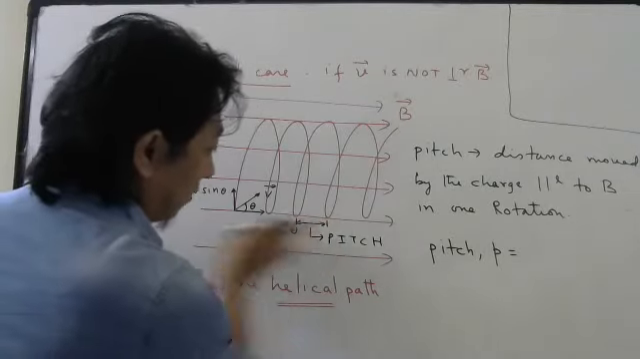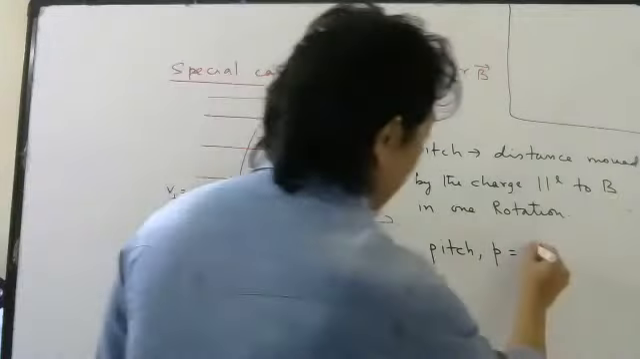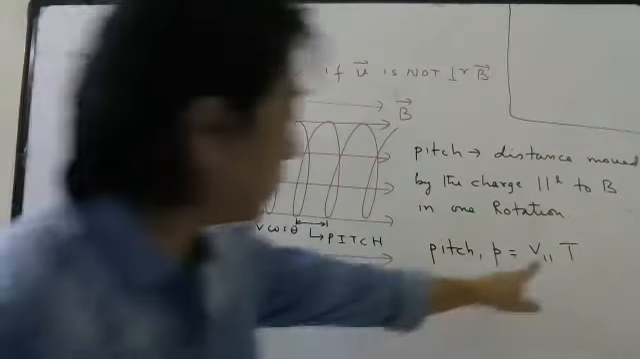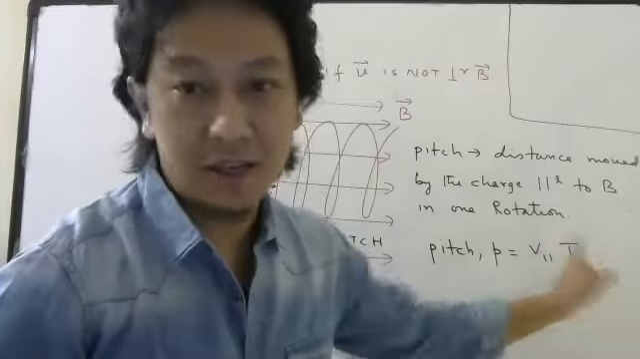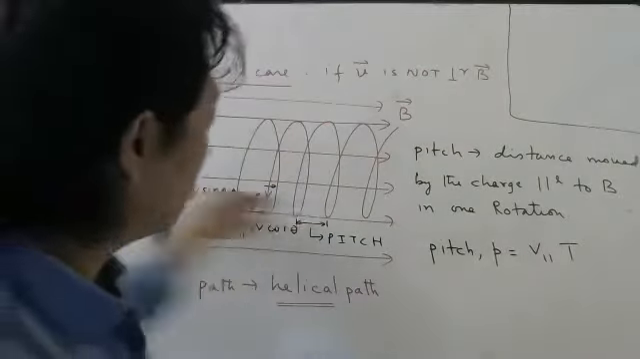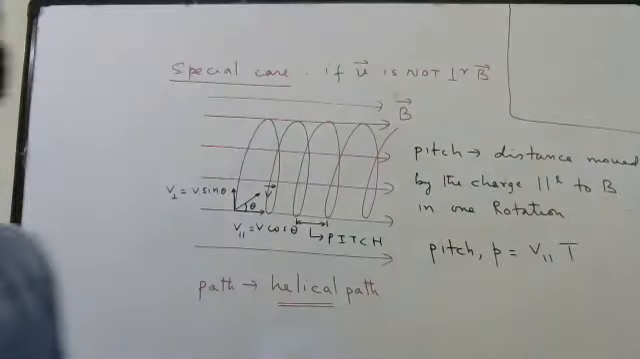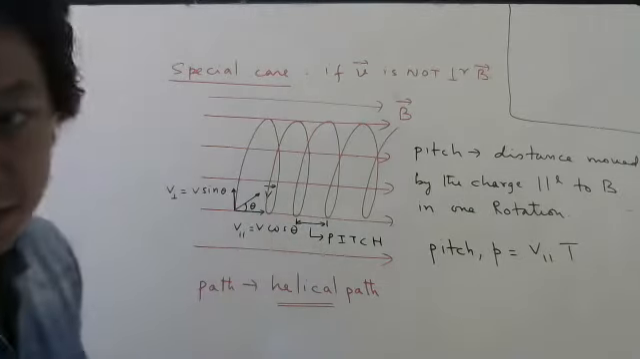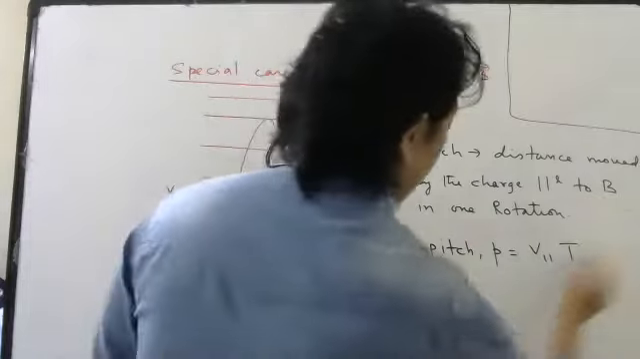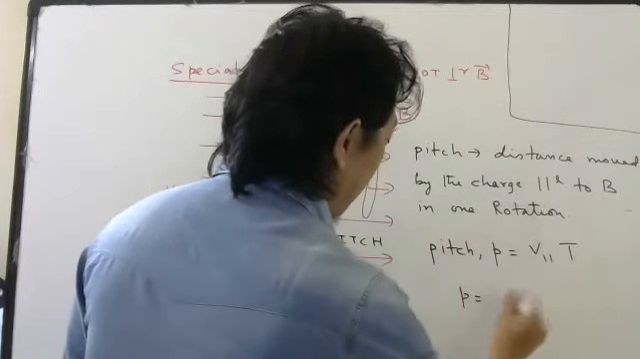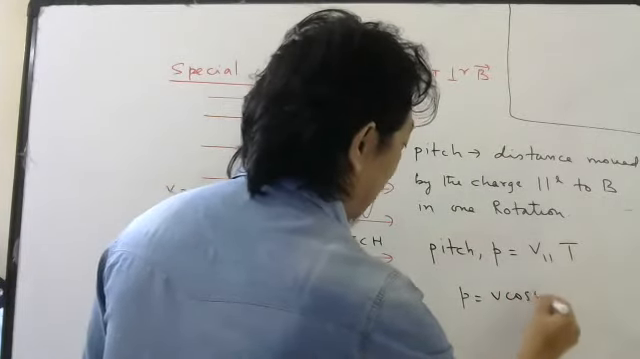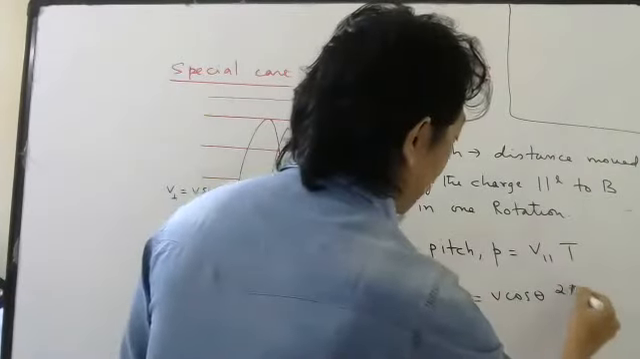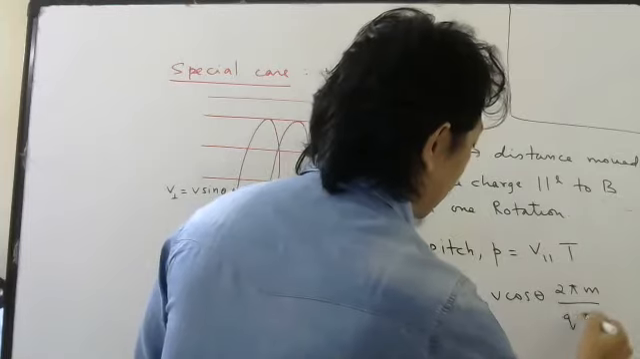So that will be velocity in this direction into time period. Right? Distance is speed into time. No acceleration in this direction, so don't write half at square. Whatever acceleration is towards the center, centripetal acceleration, that you don't write. So that will be equal to, what was V parallel? V cos theta, right? V parallel is V cos theta, and time period is 2 pi m by q.